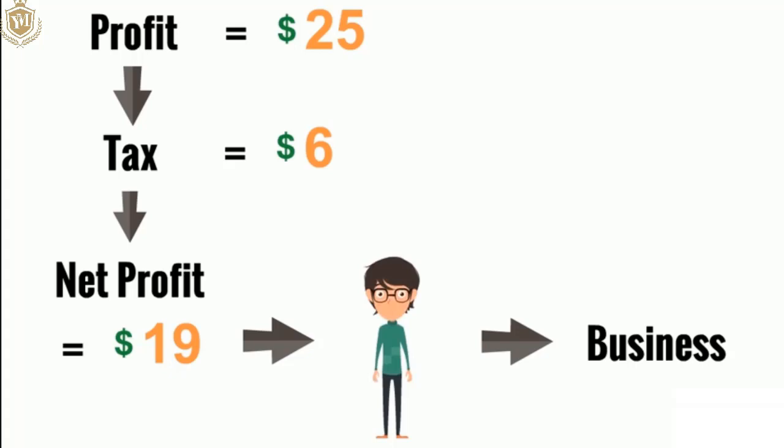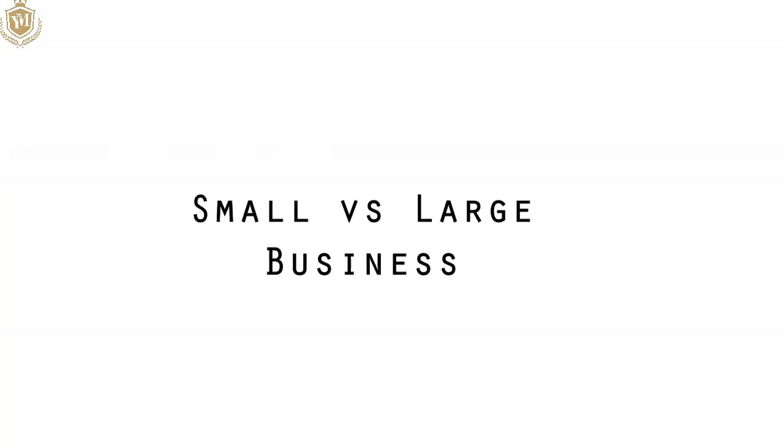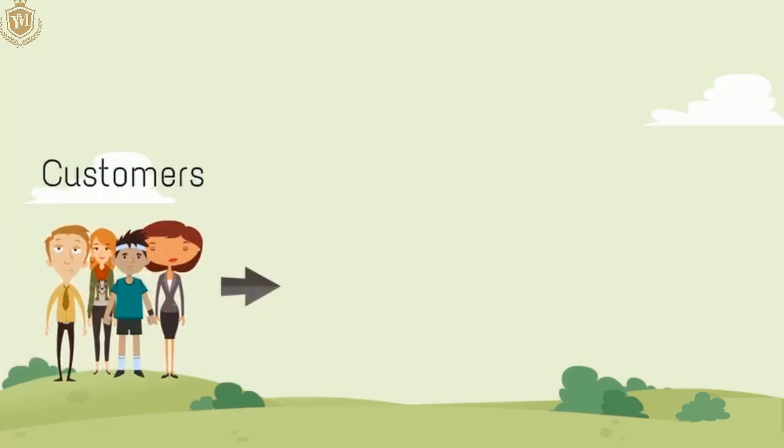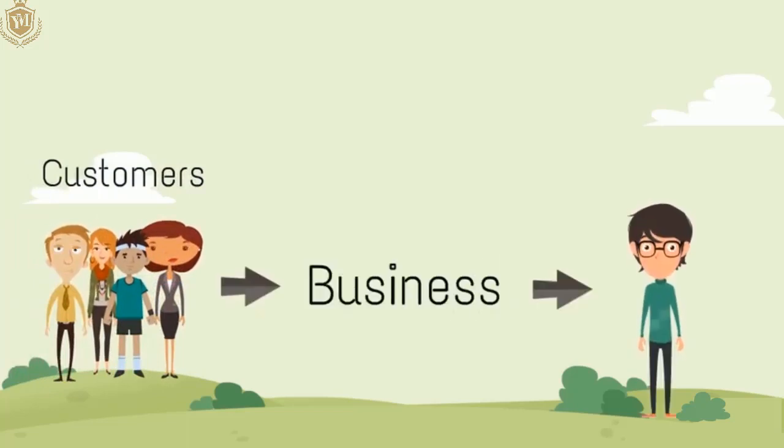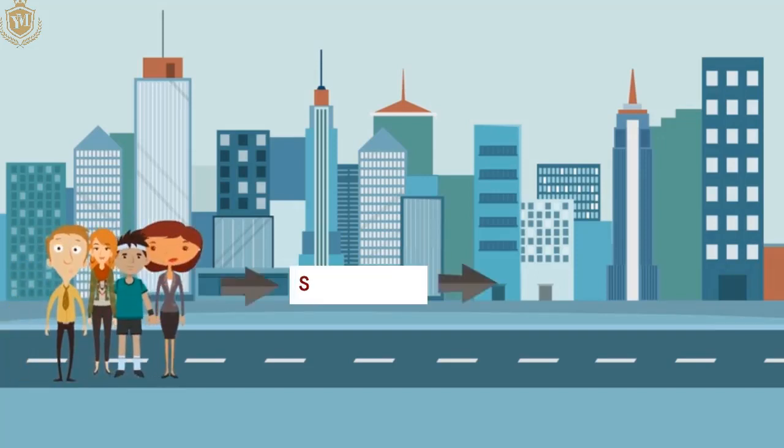So let's go over the differences between a small and a large business, because we want to map this down to a larger business so that you can understand what you are getting yourself into, because on the stock market you're not going to see small businesses, they're only going to be larger businesses. So let's narrow in and show you the differences. In the case of a small business, we saw that we have our customers over here, we have our cafe, that's the business really, and we have John over here who was the one single owner in this business. And we saw how the money flows, and it was really, really simple. There was nothing complicated in that.